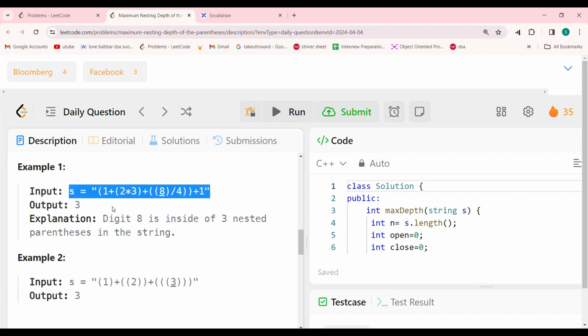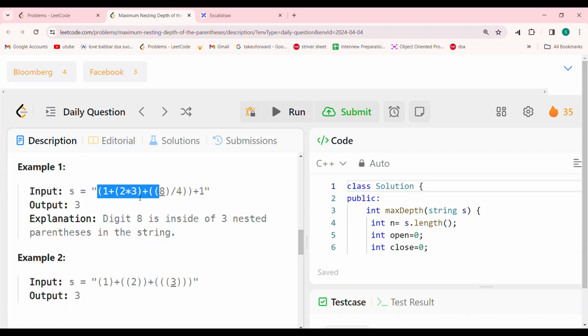I will explain it to you again. See, here one is opening, second one is opening, one is closing. So you will just have to count the maximum opening and closing which are there. In this one, why is this the maximum? Because two openings are here, two are here, and only one closing is here. So the maximum depth that it will get is 3. You can easily see 1, 2 opening, 3, 4 opening, and 1 closing. So the depth is 3. 4 minus 1 is 3, and you need to return that only, right? That's the main simple thought which we will be putting in this question. But the main reason behind this is that 2 openings are there and 1 opening for this one is also there, so that's why 3 will be the answer.